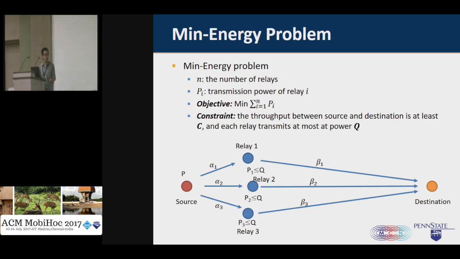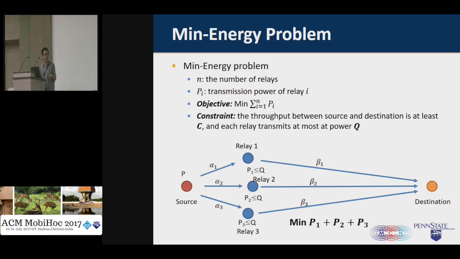We use alpha to denote the signal scaling factor between the source and the relay, and use beta i to represent the signal scaling factor between the relay and the destination node. Our goal here is to minimize P1 plus P2 plus P3, and our constraint is we want to make sure that the throughput between the source and destination is greater than the threshold.